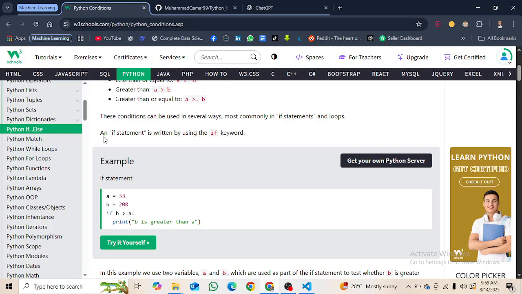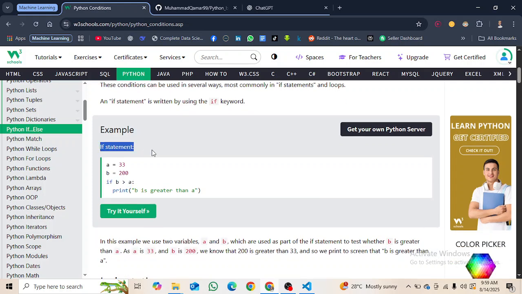So here we are talking about if else statements, so we will just learn about it. An if statement is written by using the if keyword. So this if is a keyword. We have to use it first of all, and then the condition we want to check. Here in the if statement, first of all we have a variable a inside which we are storing the value 33.